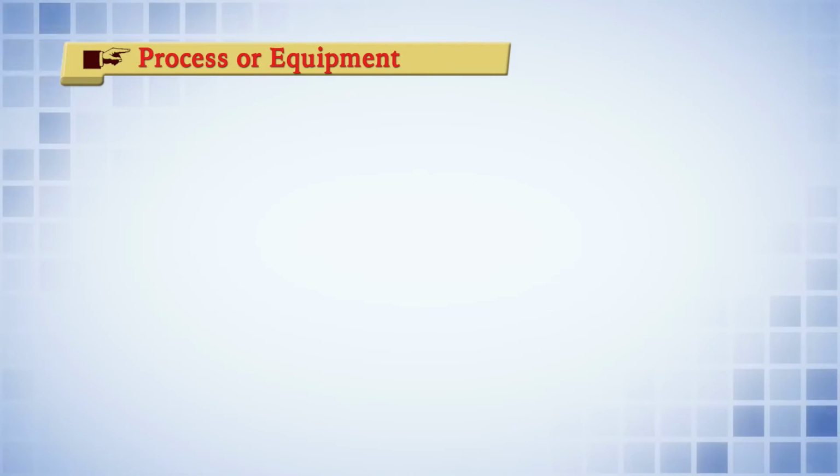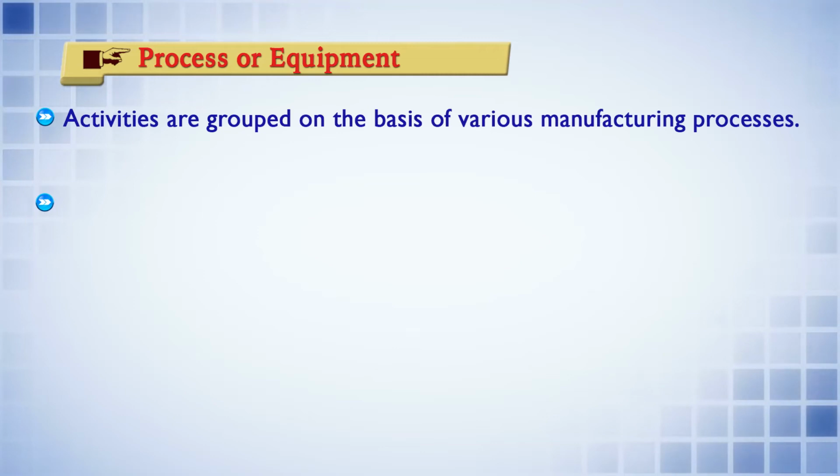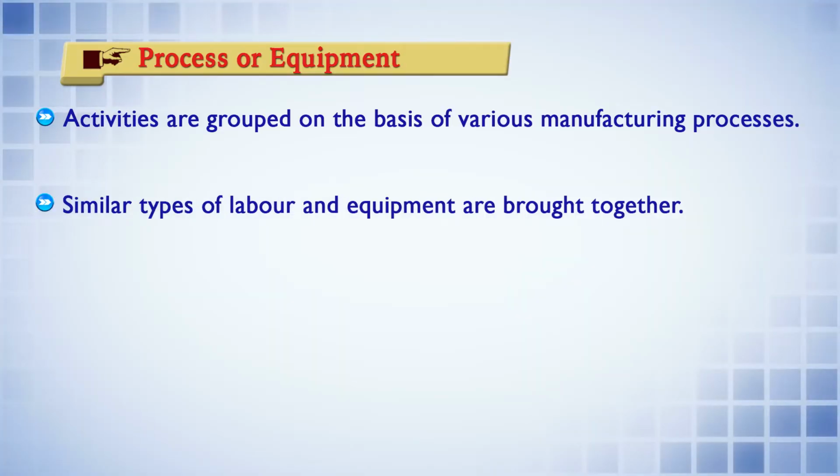So therefore there may be some discrimination between rich and poor. Next is your process or equipment departmentation. In this department, the activities are grouped on the basis of various manufacturing processes. For example, if there is a manufacturing unit, there may be various processes involved, and based on all those processes, you classify them into different units and create the department. Similar types of labor and equipment are brought together.